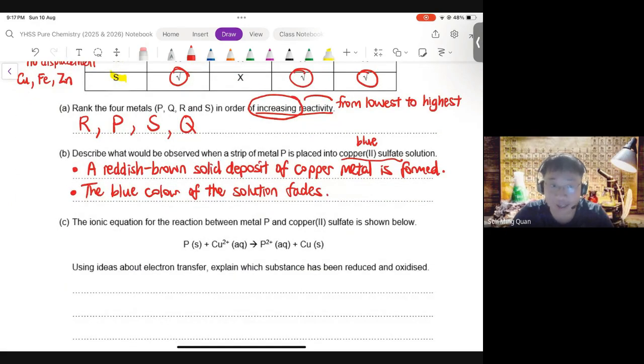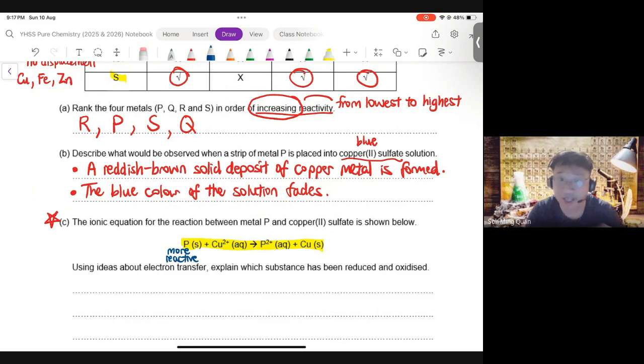I would like us to really try out part C and think through this reaction between P and copper 2 sulfate from the perspective of redox. So let's revise once more. So this is the ionic equation. We have given you the ionic equation. You can clearly see that P is more reactive because it has displaced copper from its compound.